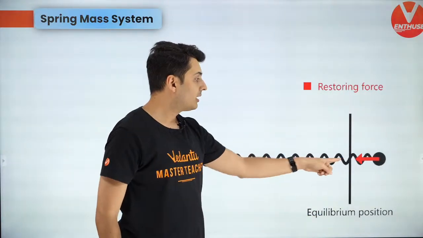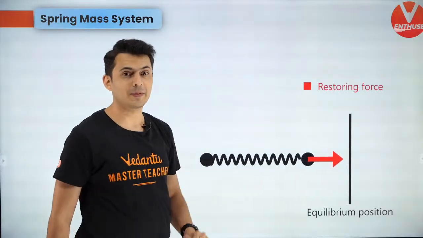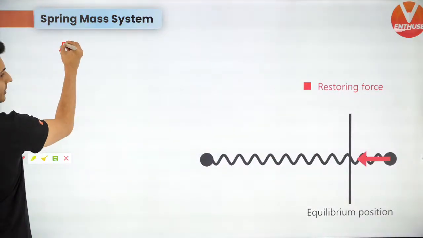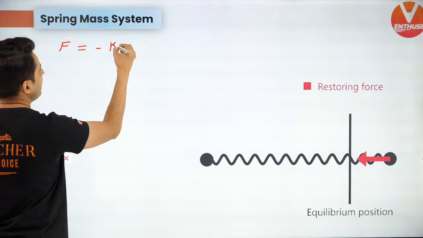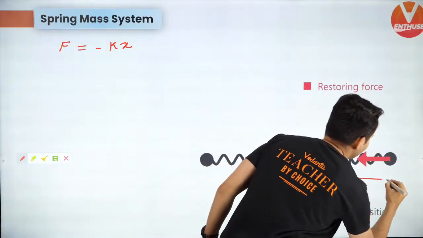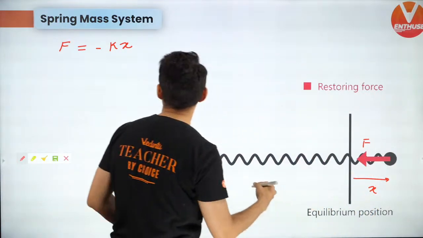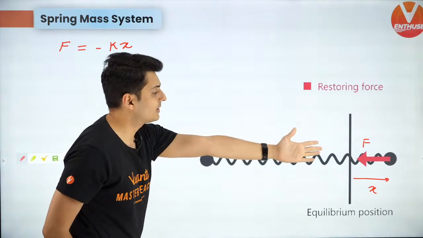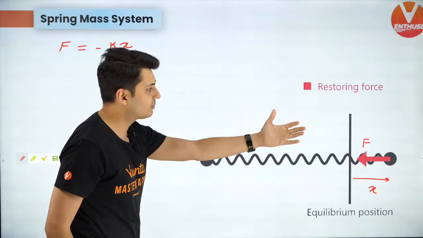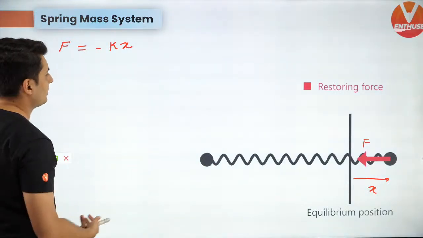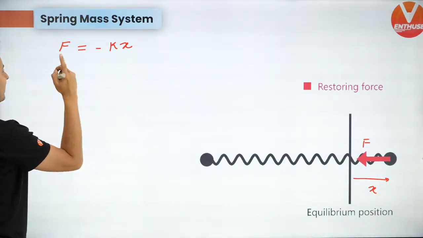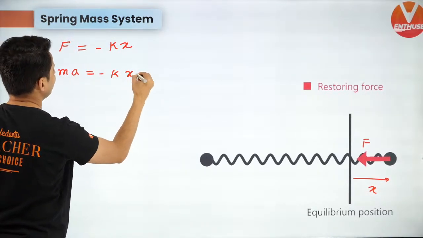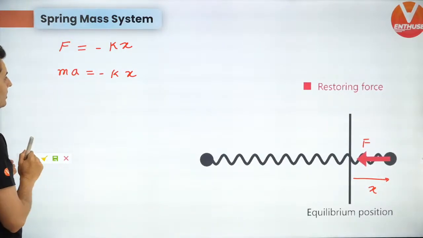Now this red arrow mark is the restoring force by the spring. So remember, the force by the spring is always minus kx. If x is positive, the force is negative. By sign convention, if right side is positive, the force will be negative. Obviously, that makes sense. Now, what is force? Force is mass into acceleration. So it is minus kx, correct?